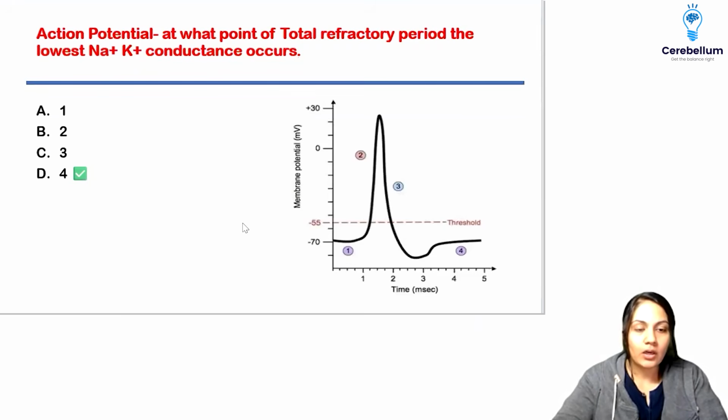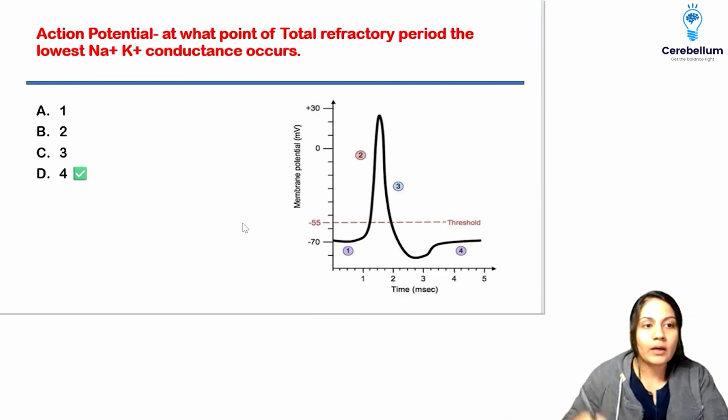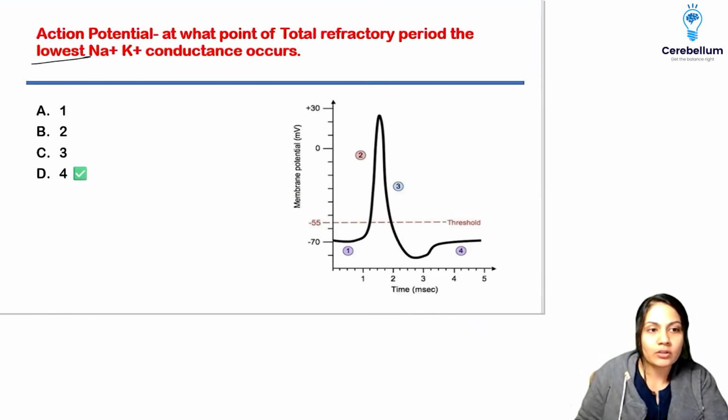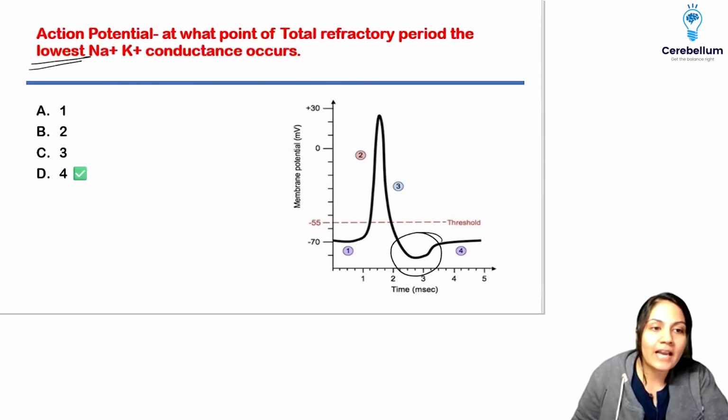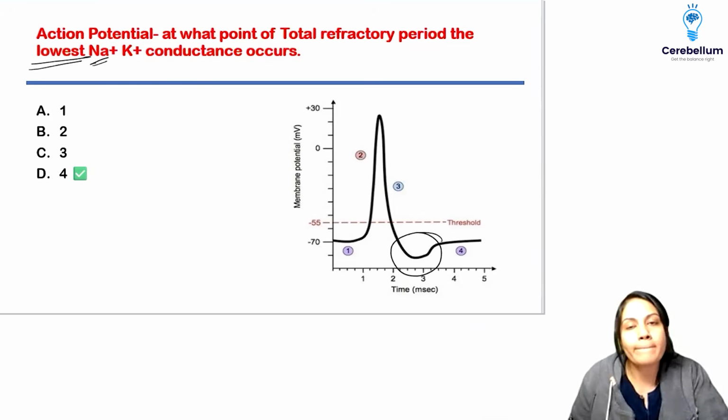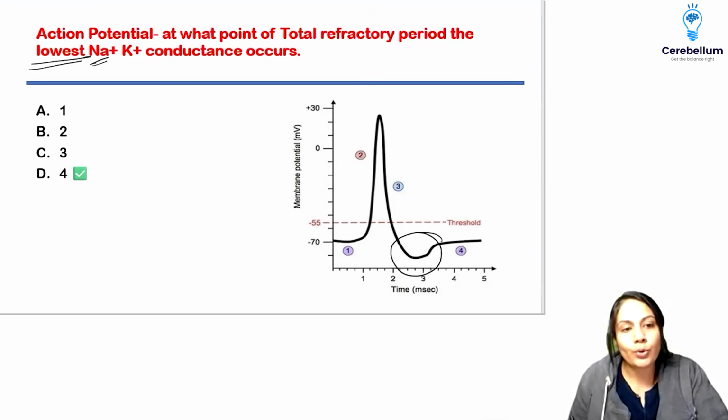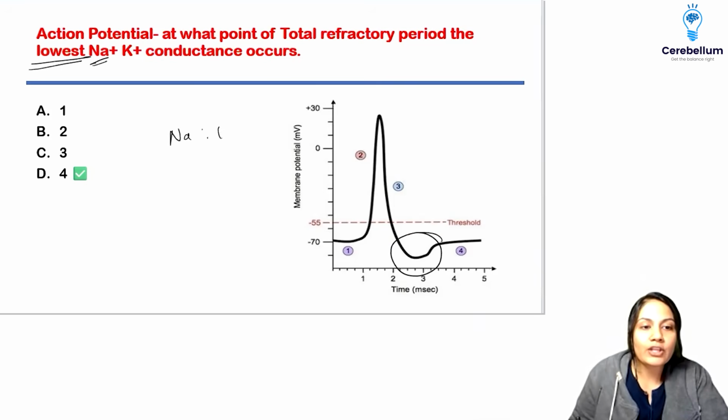Next, this was the question. Lowest sodium to potassium conductance: where is it going to occur in the action potential point that they have shown? I'm going to mark the hyperpolarization because they asked for the lowest sodium to potassium conductance.